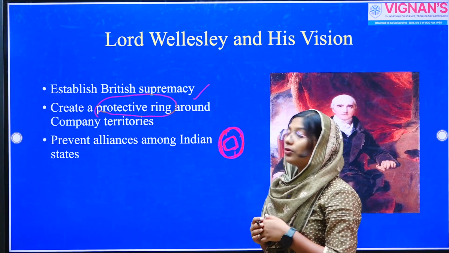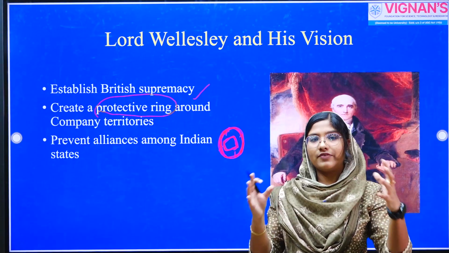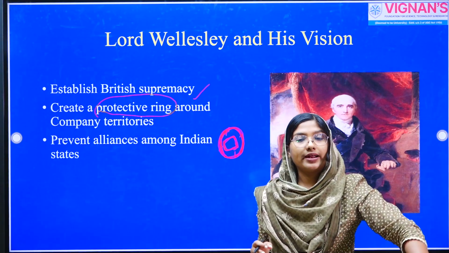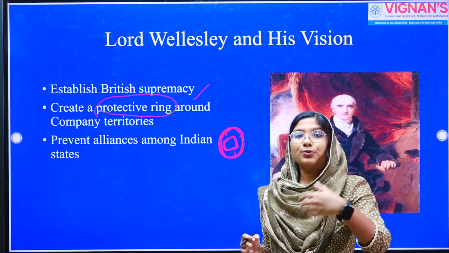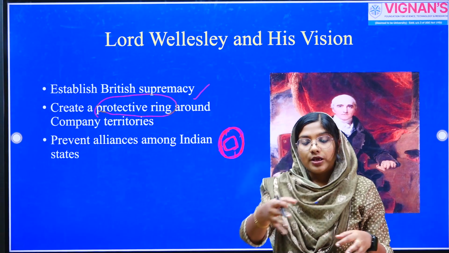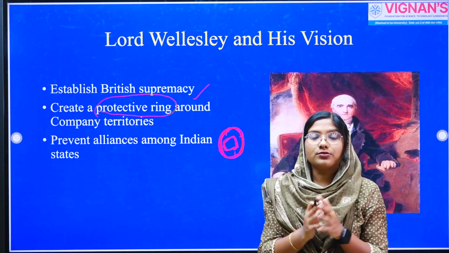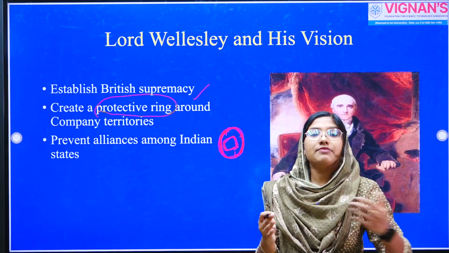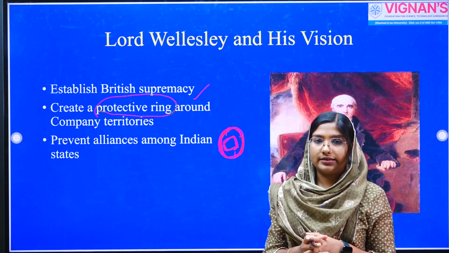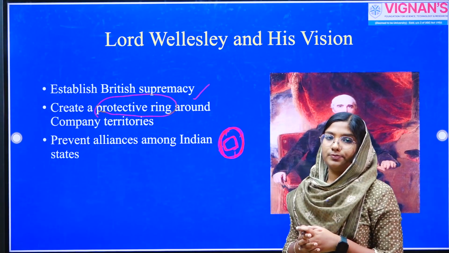You can imagine the situation like this. You are building majestic, mighty forts. And what if your enemies are surrounding the doorstep of this fortress? You have to avoid that threat, eliminate the danger. For that, you can make those states friends, allies of your fortress. Thereby you can avoid this danger, this threat, and make a peaceful, friendly alliance with all these Indian states. That's what Lord Wellesley wanted to do through policies such as Subsidiary Alliance.